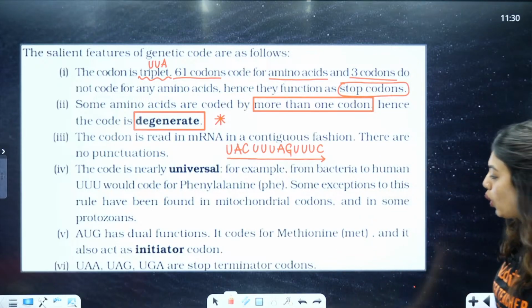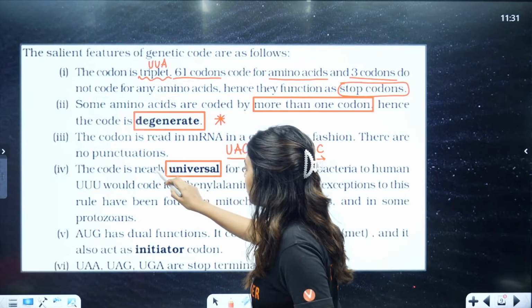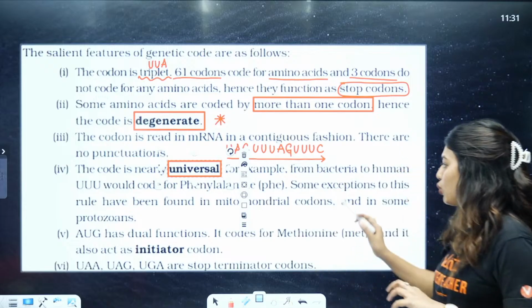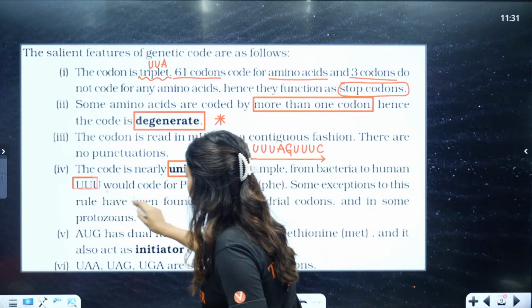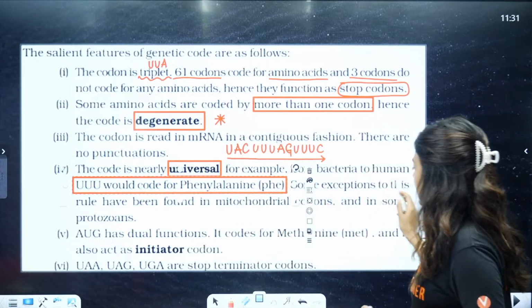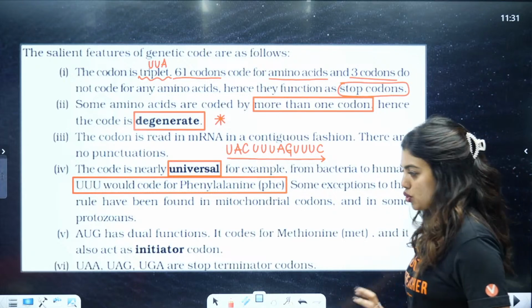Now the code is nearly universal. That means from bacteria to human, you will notice that some of the amino acids are coded by the same set of codons. For example, from bacteria to human, UUU would code for phenylalanine. Some exceptions to this rule are the mitochondrial codons in some protozoans.